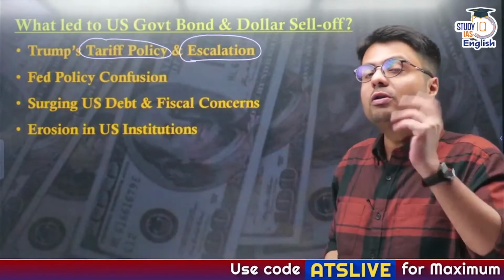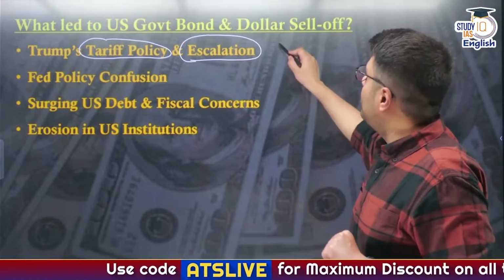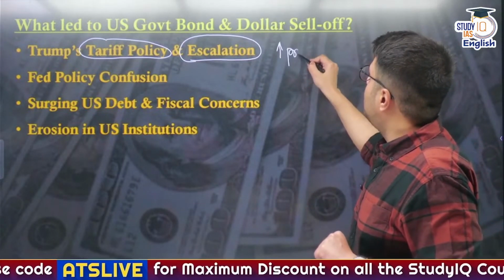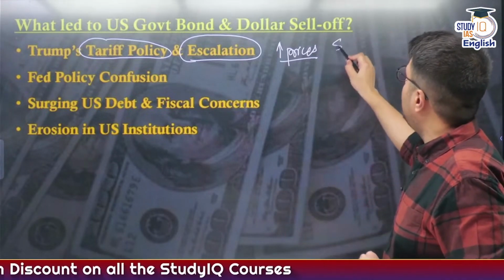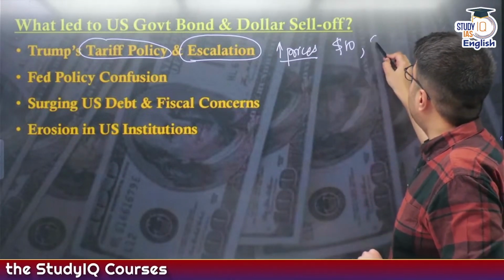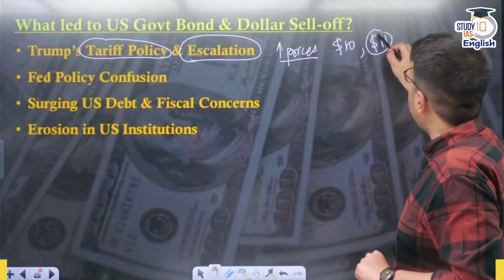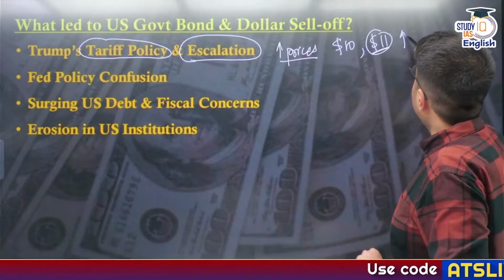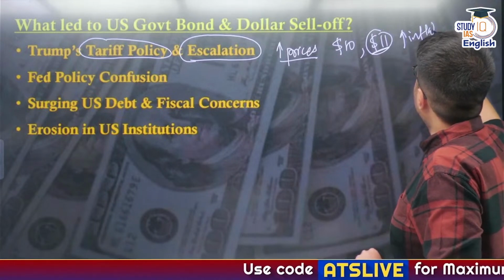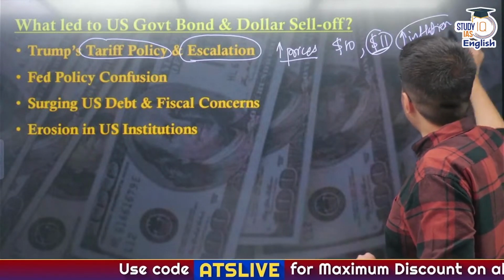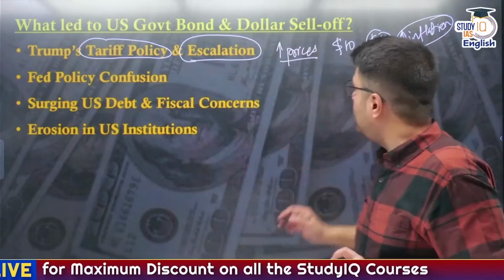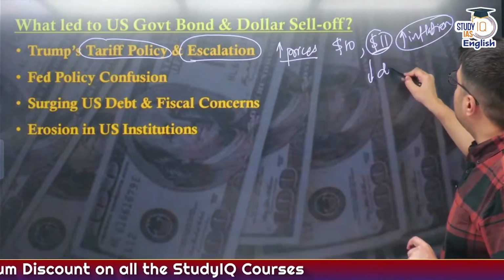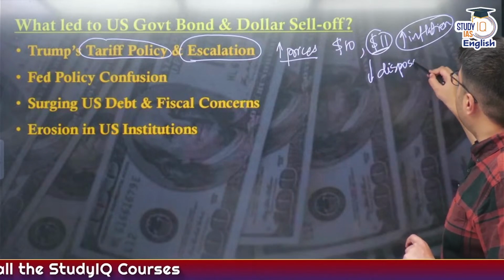So what is the consequence of an increase in tariff? It will automatically increase the prices of the goods that are available in the US market. So suppose something was imported from China at $10, now the cost of that commodity will increase to $11. So it will lead to what? Inflation in the US economy. Now whenever there is inflation in any economy, people will have to spend more money just to get the same commodity, which will lead to a reduction in the disposable income of people.